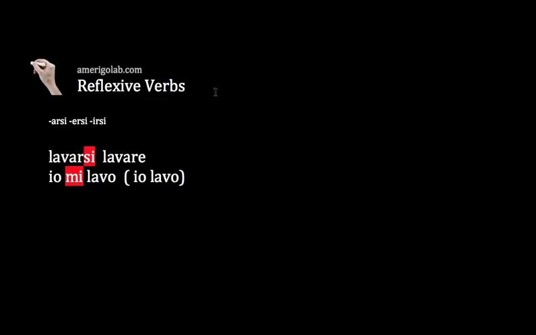What you do when you have a reflexive verb is just use the reflexive pronoun in front of the regular verb, because at the end lavare doesn't change. It's io lavo, I wash, and io mi lavo, I wash myself. Now I want to show you all the pronouns. You wash yourself will be tu ti lavi. In this case, for tu the pronoun is ti.